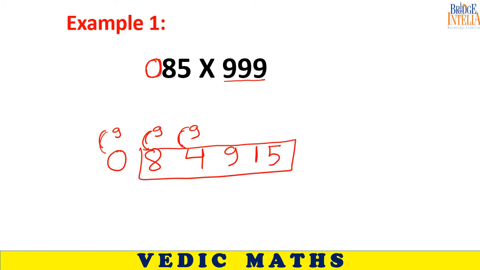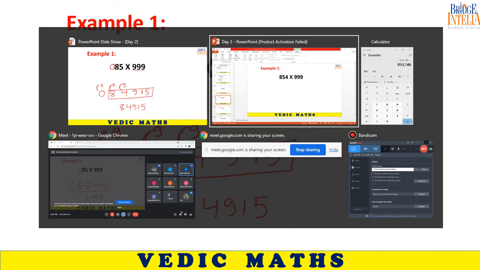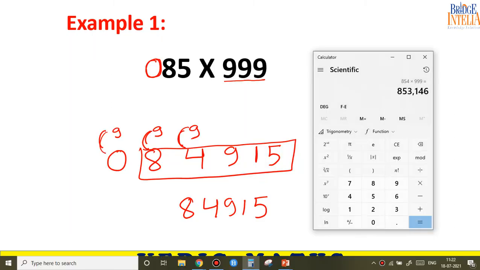So this is the answer, 84915. Let's verify.